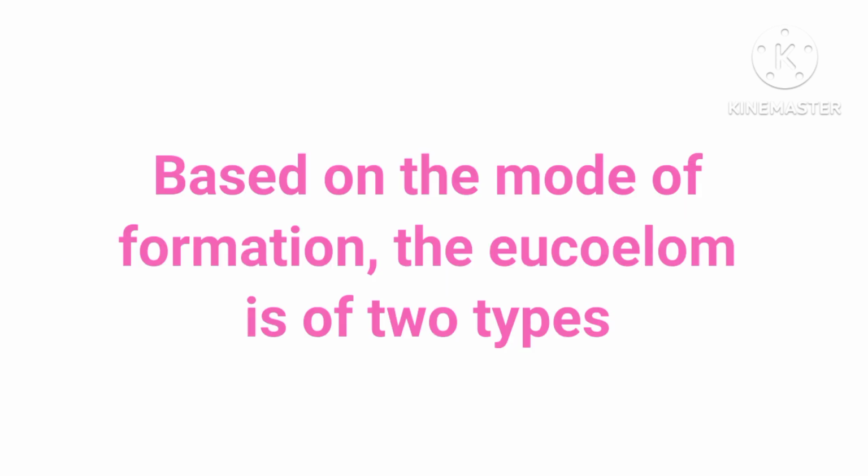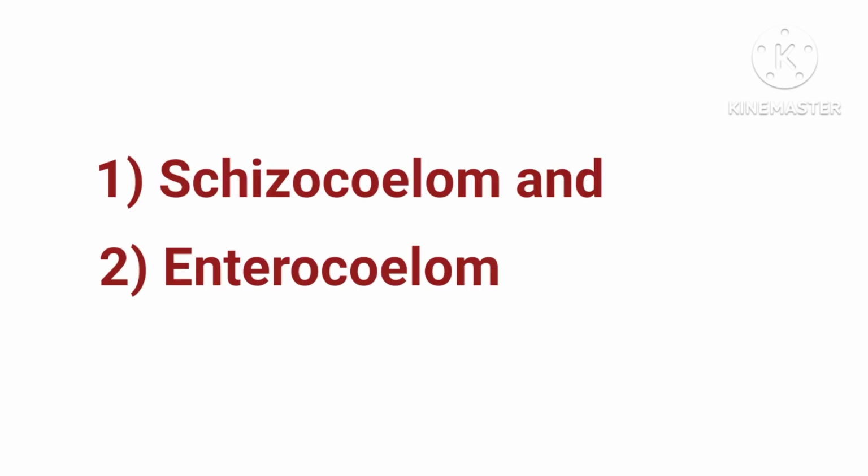Based on the mode of formation, the eucoelom is of 2 types. First is schizocoelom and second is enterocoelom.